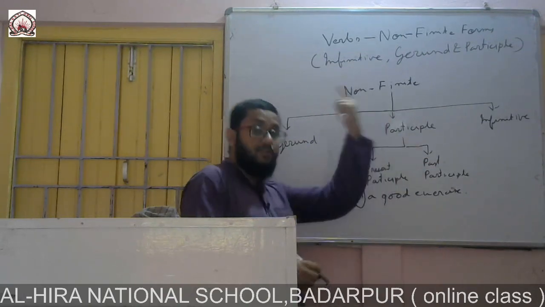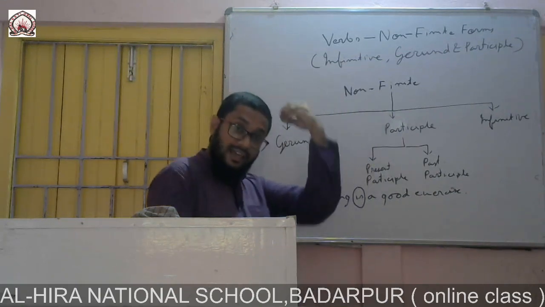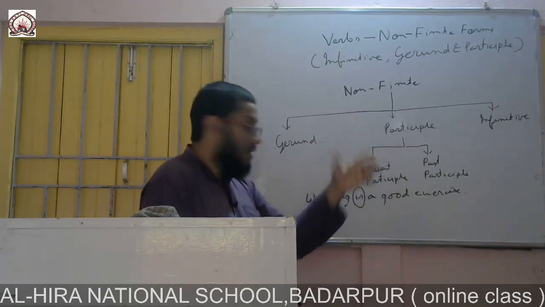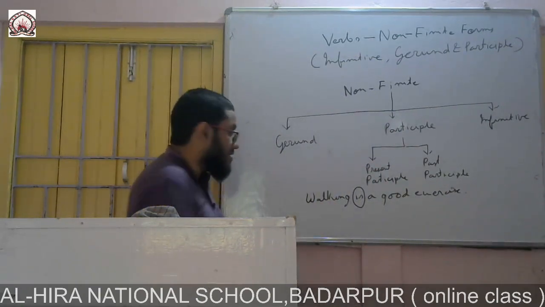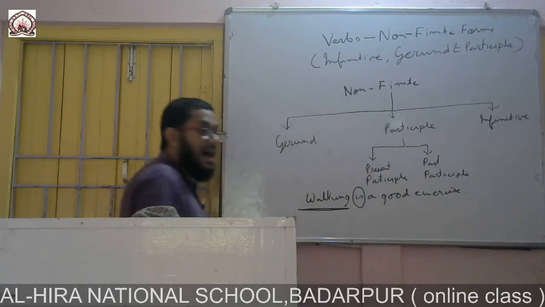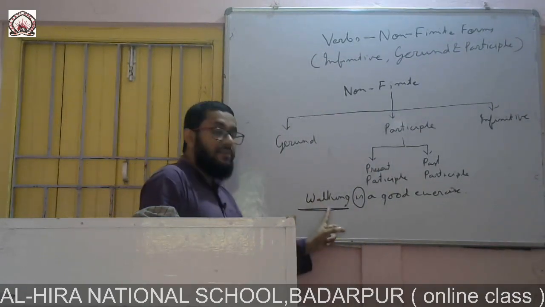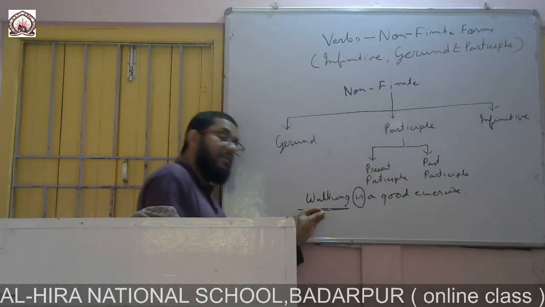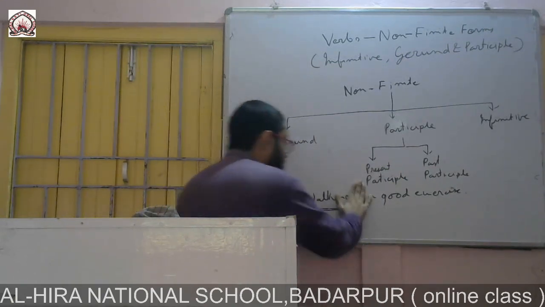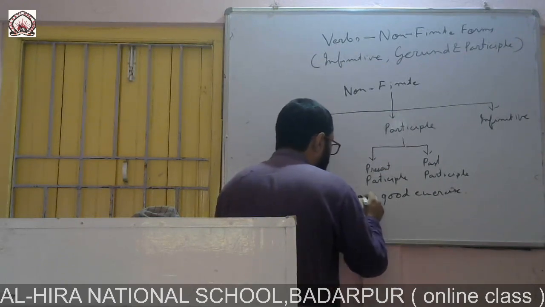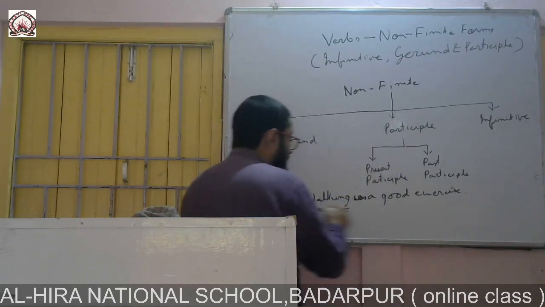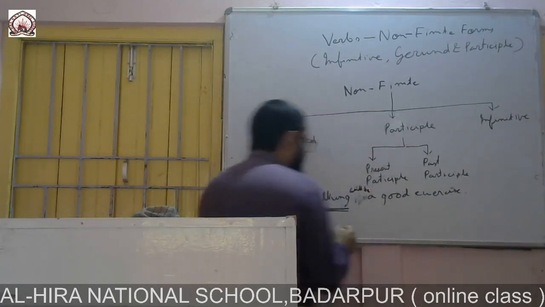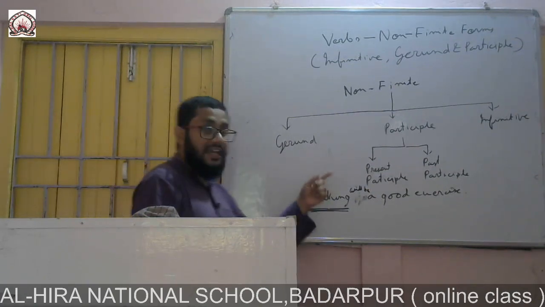For example, walking was a good exercise. We can say that. Walking is a good exercise. We also can say that walking will be a good exercise. But this word walking, it is non-finite verb. It is non-finite verb because it can never be changed. The word walking will remain same in case of past also. If I remove this is and use was, walking was a good exercise, walking will remain same. If I use walking will be, then also walking will remain same. It can never be changed.